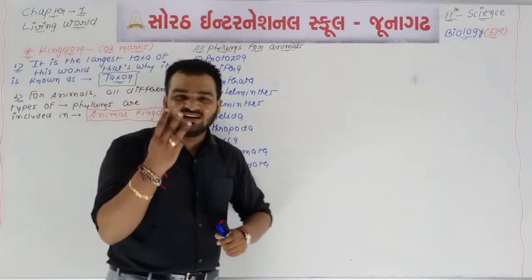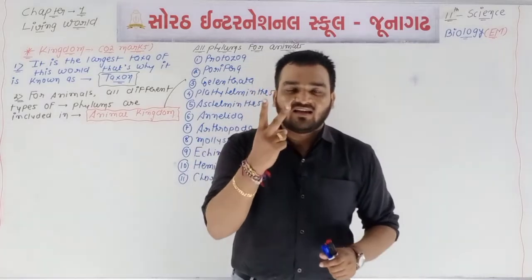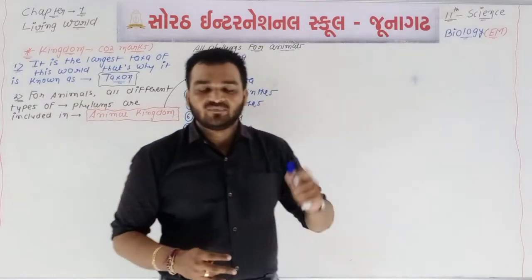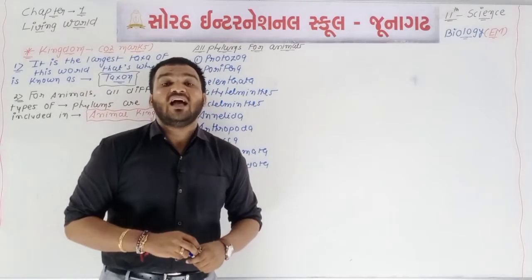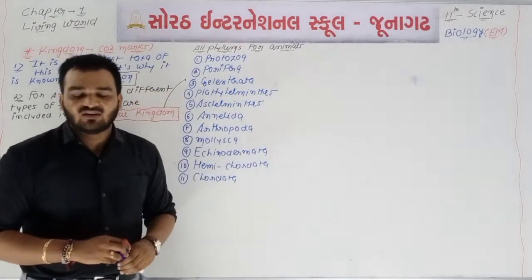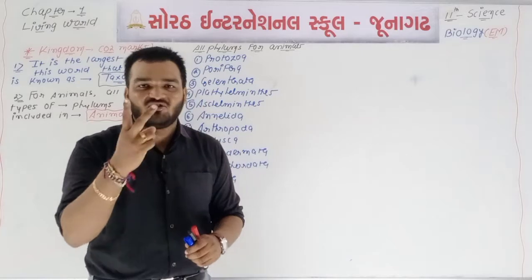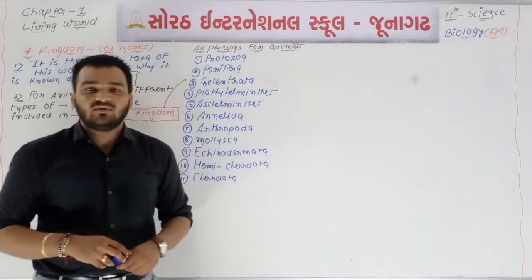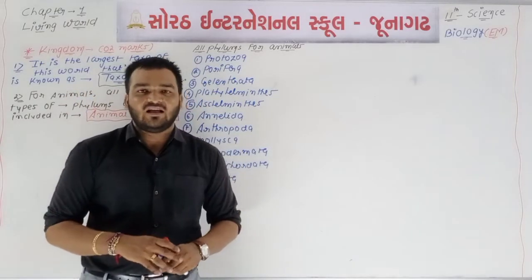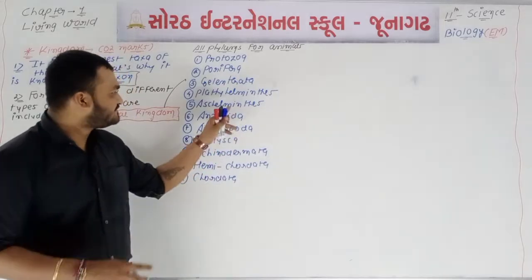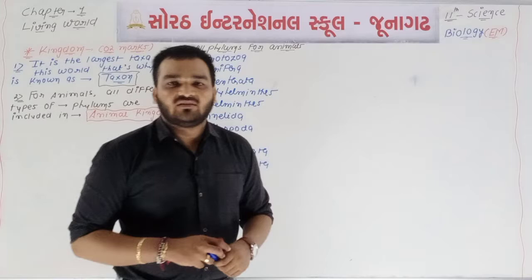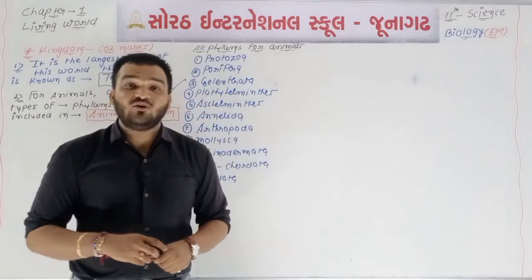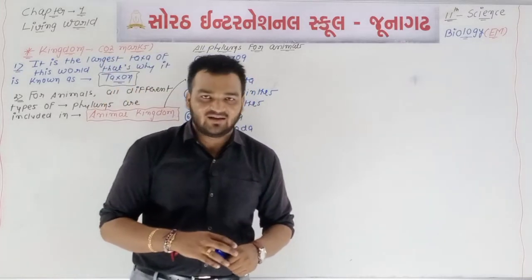Porifera has 3 classes: Calcarea, Hexactinellida and Demospongiae. Coelenterata has 3 classes: Hydrozoa, Scyphozoa, Anthozoa. Platyhelminthes has 3 classes: Turbellaria, Trematoda and Cestoda. Aschelminthes doesn't have any classes, but a total of 9 orders are there. Annelida has 3 classes: Oligochaeta, Polychaeta and Hirudinea.